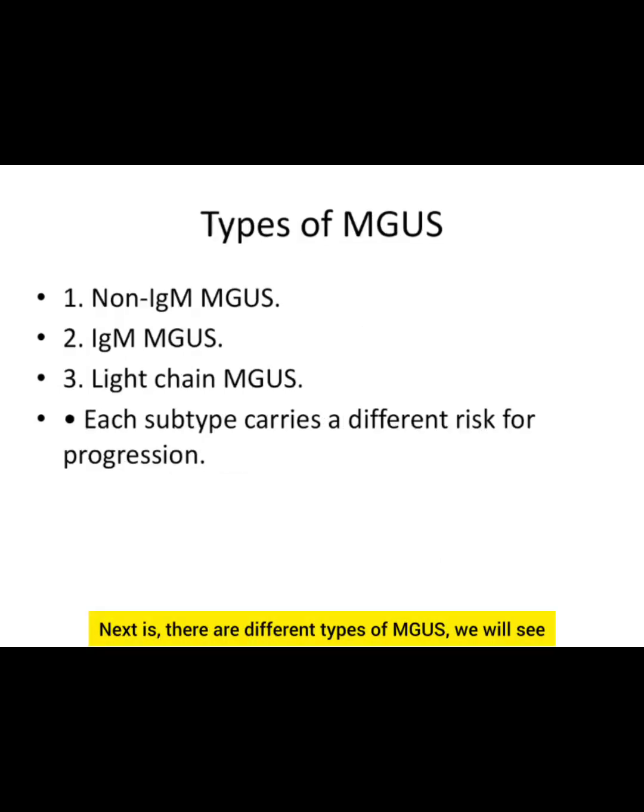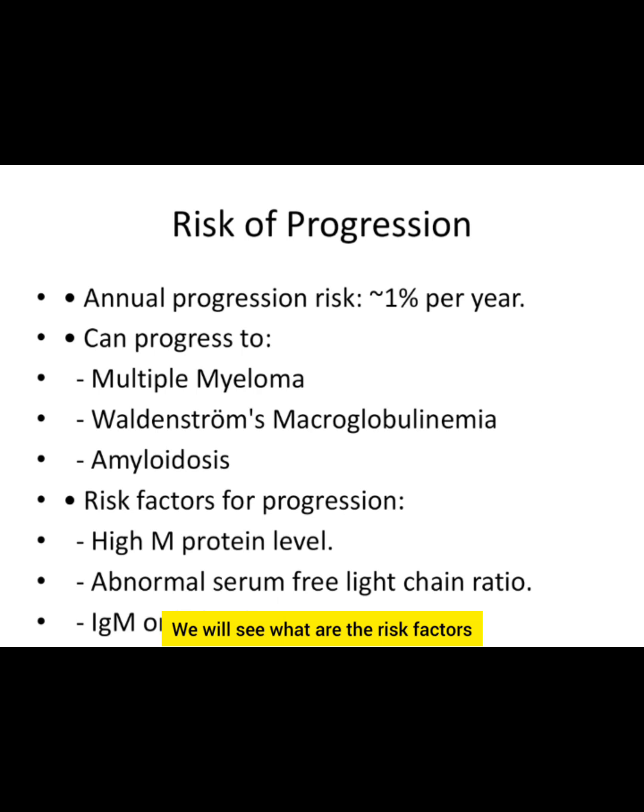Next, there are different types of MGUS. We'll see IgG MGUS, non-IgG, that is IgM or IgA MGUS, and light chain MGUS. This is important to see because each subtype carries a different risk for progression, guys. We'll see what the risk factors are for progression to multiple myeloma or other cancers like lymphomas. The annual progression risk is 1% per year, right? And it can progress to, as I said, multiple myeloma, Waldenström macroglobulinemia, and amyloidosis.